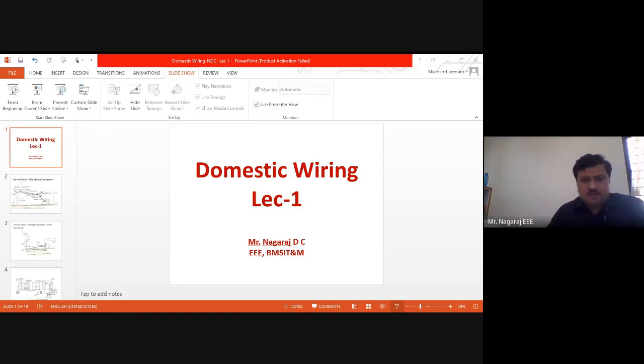In the third part, we will be looking into the protection system. We will be looking into the protective devices. There are various protective devices we have in the electrical system, like fuse, circuit breakers, miniature circuit breakers, earth leakage circuit breakers. All those things we will be looking into in the third part of the discussion. So let us start with the domestic wiring part one, that is service mains.